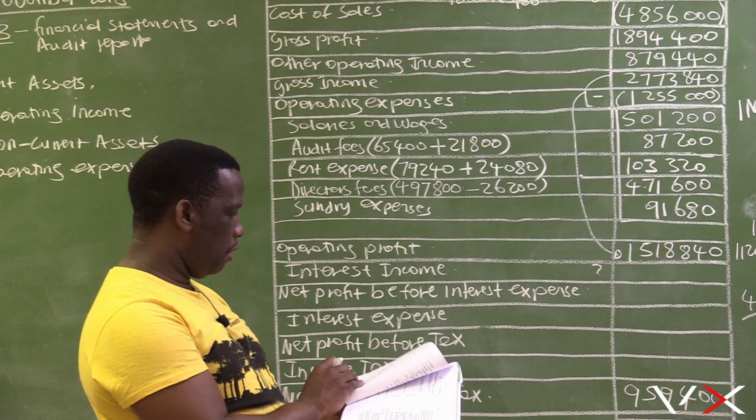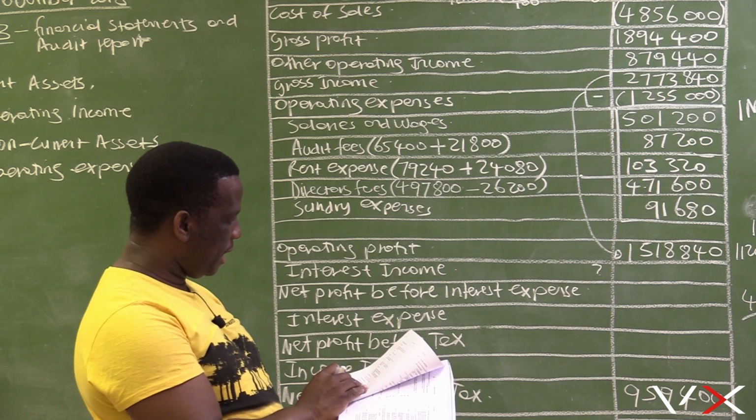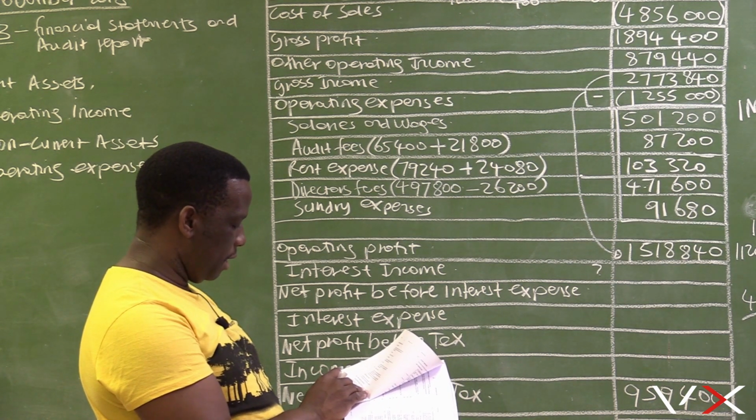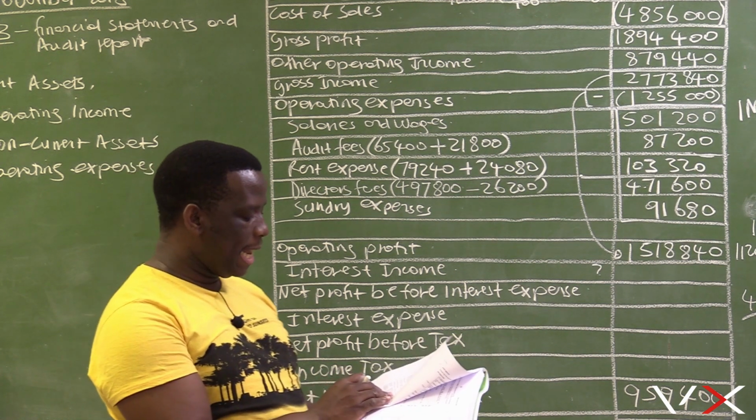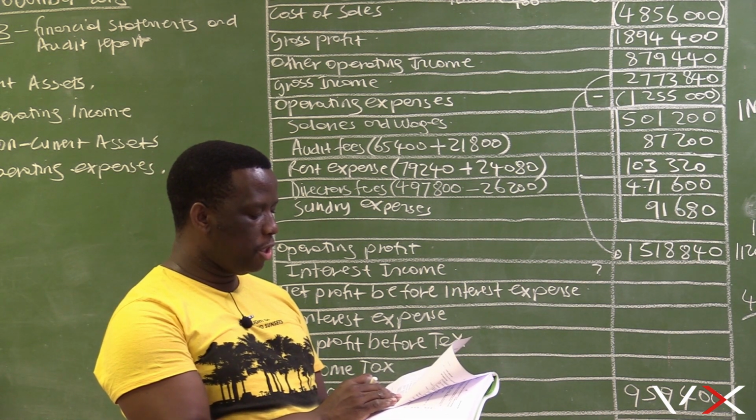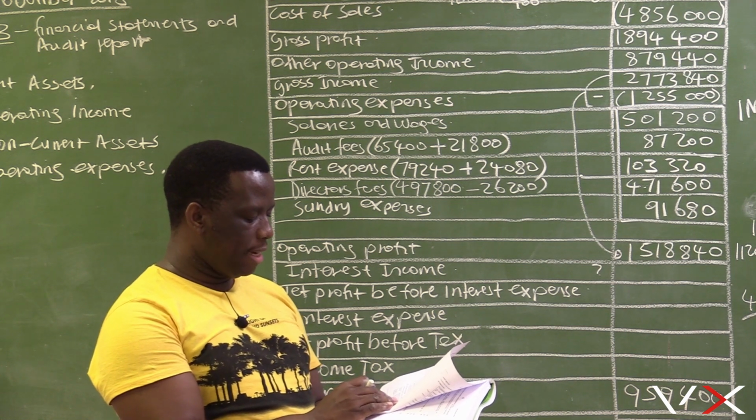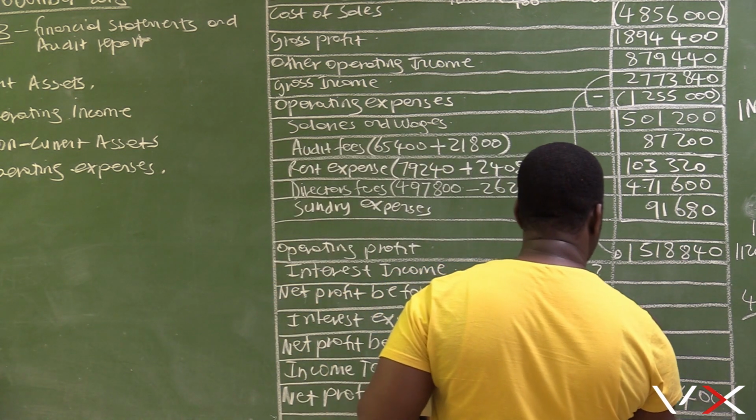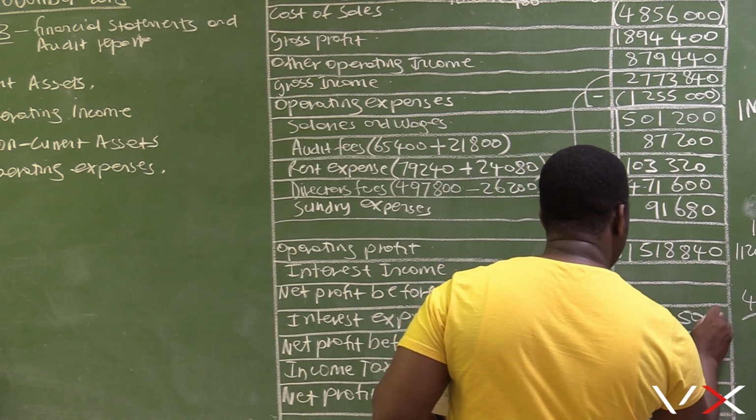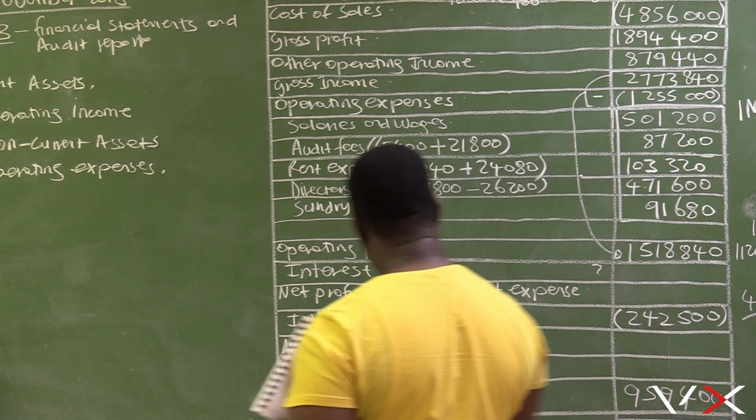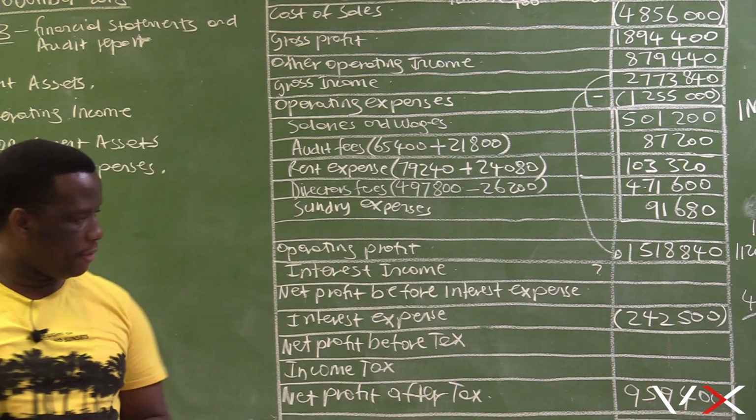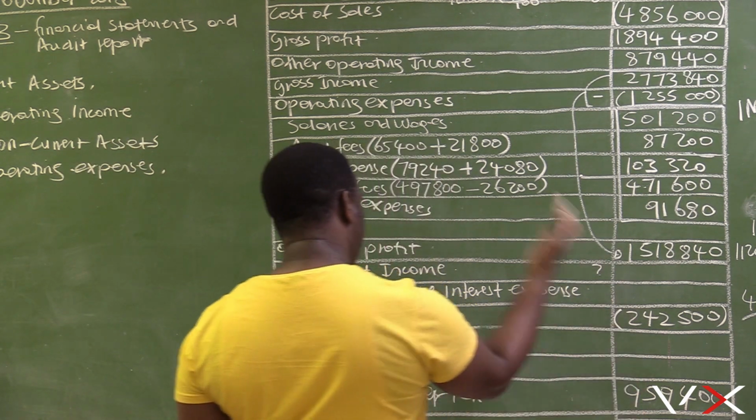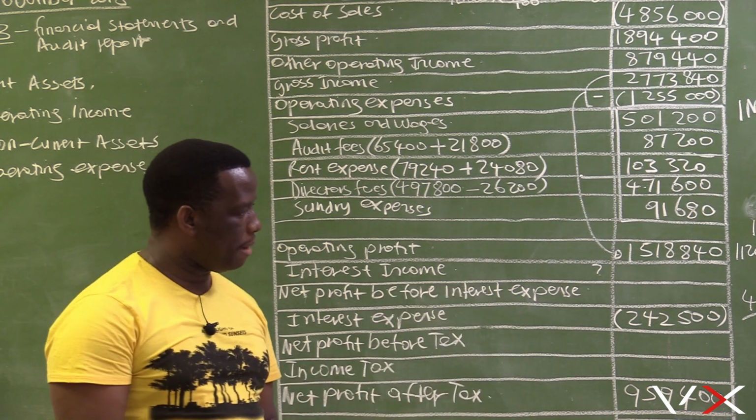The net profit before tax: in the transaction, we are only given the net profit after tax. And then the interest expense, yes, it is given. That is transaction E. Capitalized interest amounted to 242,500 for the year ended 28 February 2018. Our interest expense is 242,500, which must be in brackets.